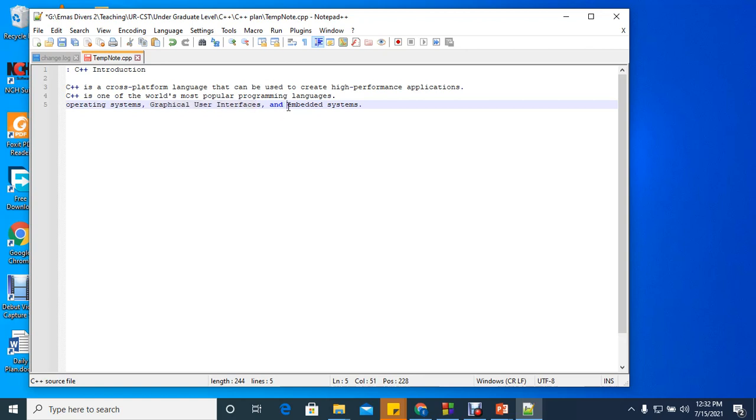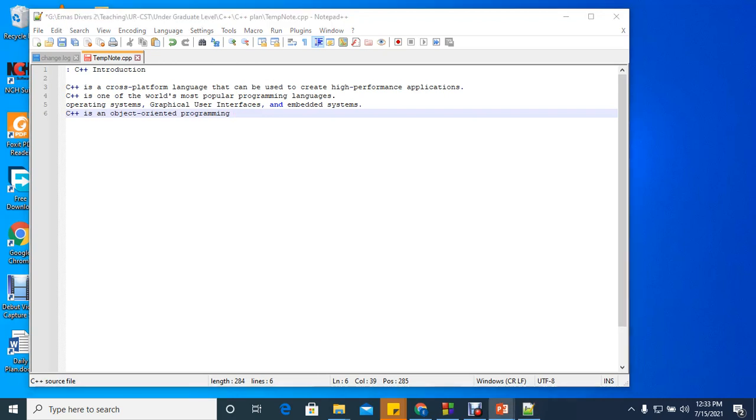It can also be used in embedded systems and so on. Another good advantage of C++ is that it is an object-oriented programming language. Now this gives a clear structure to programs and allows the code to be reused.